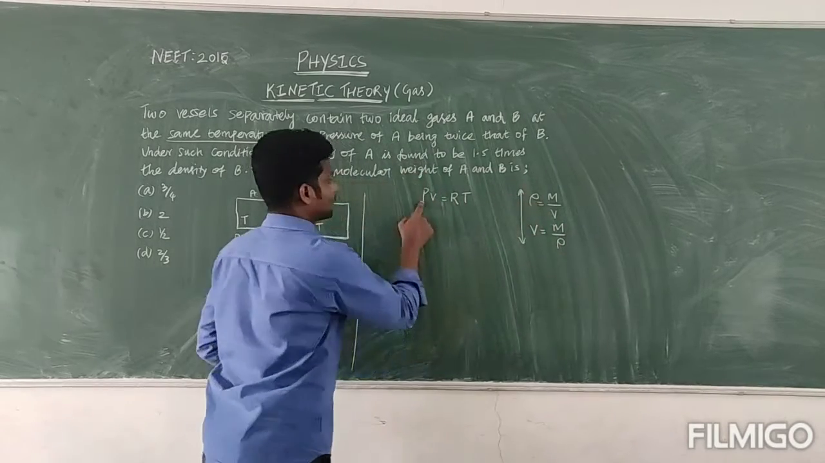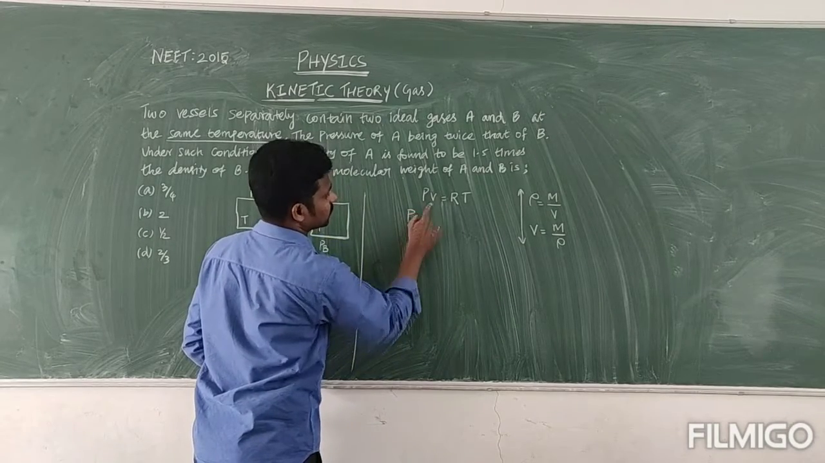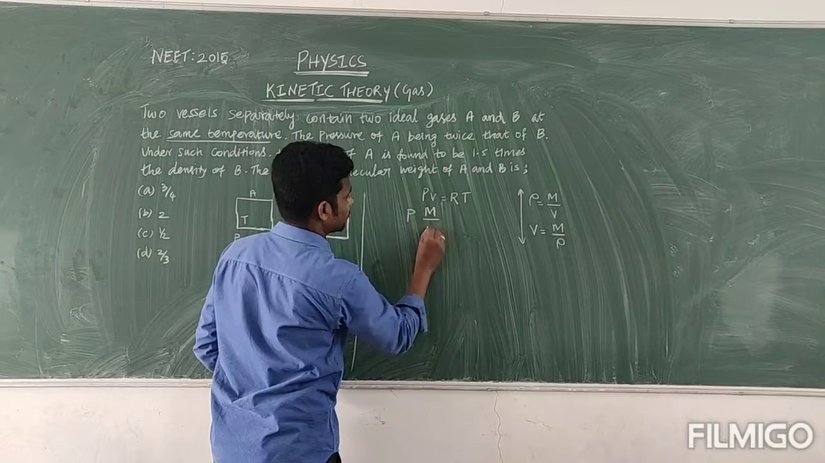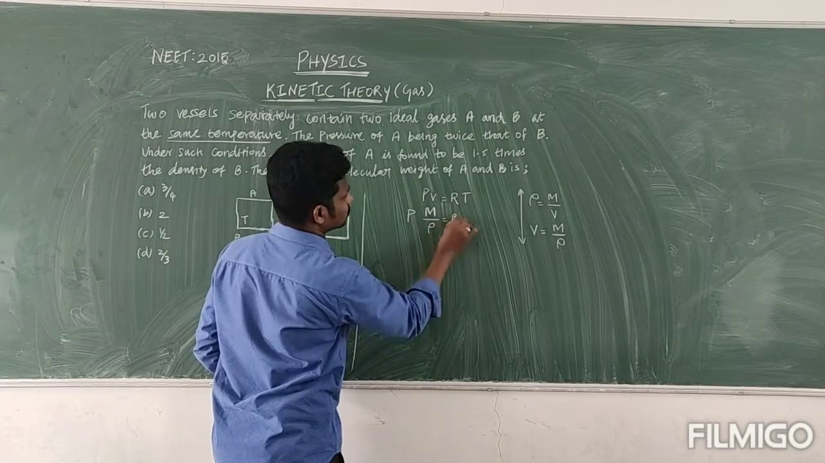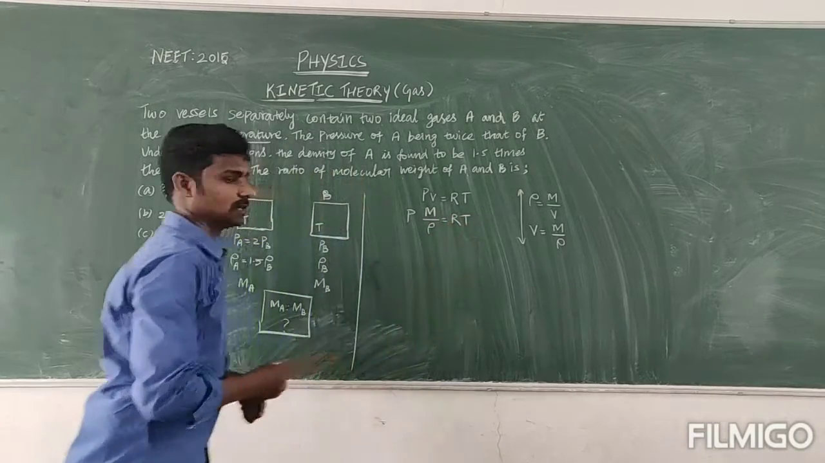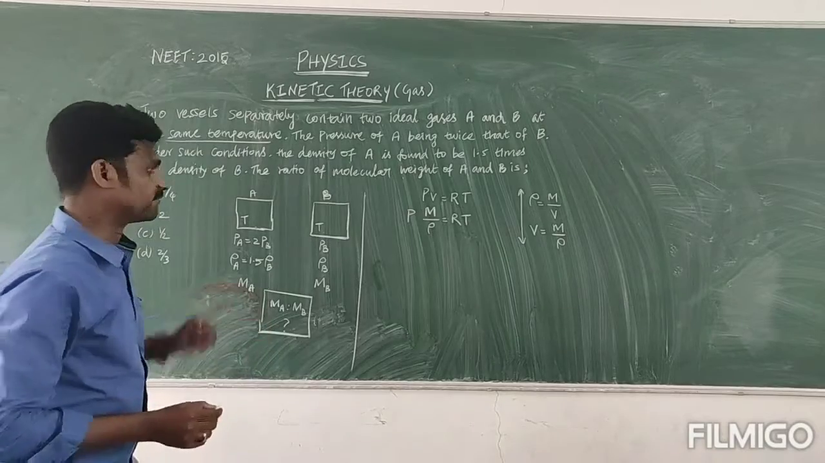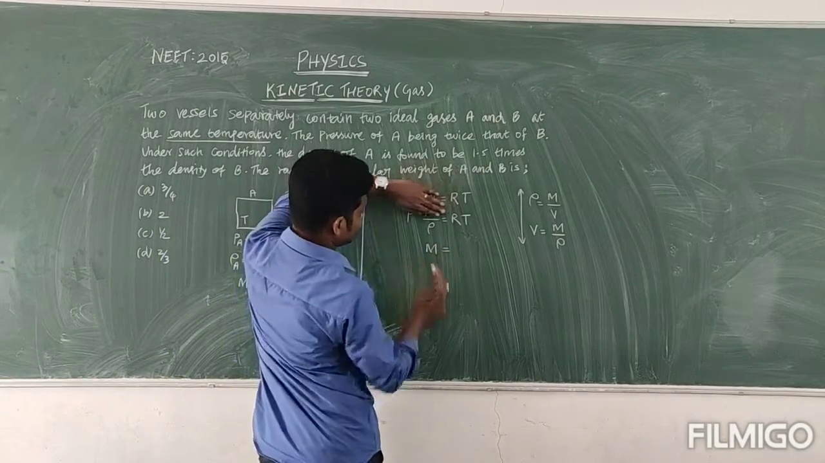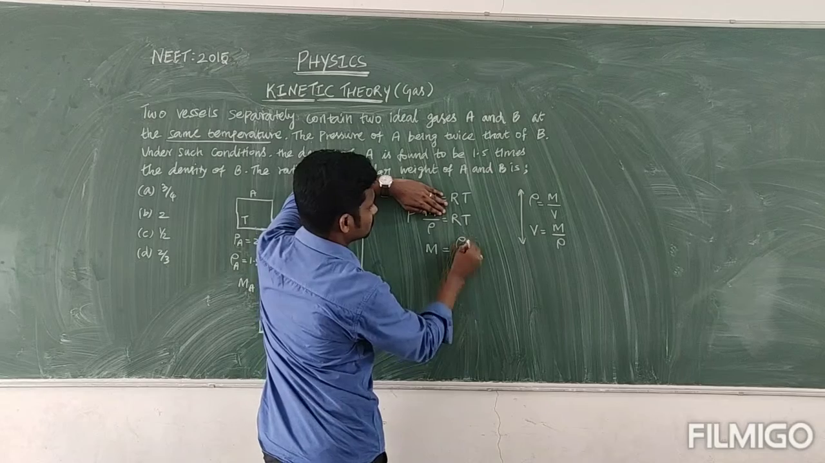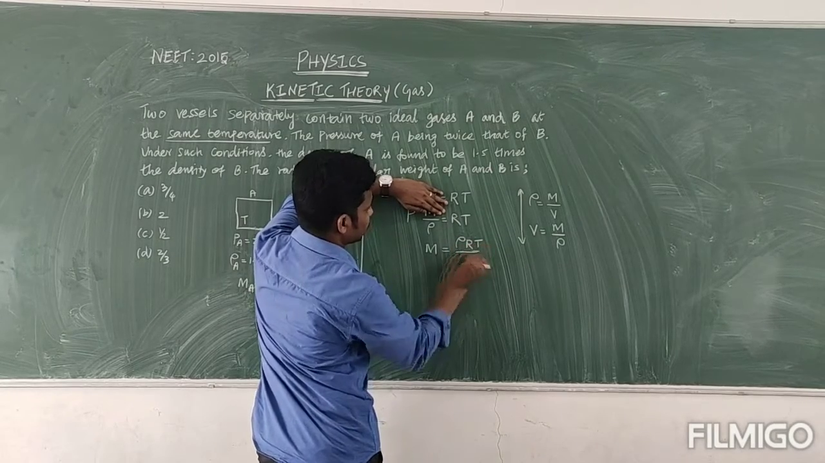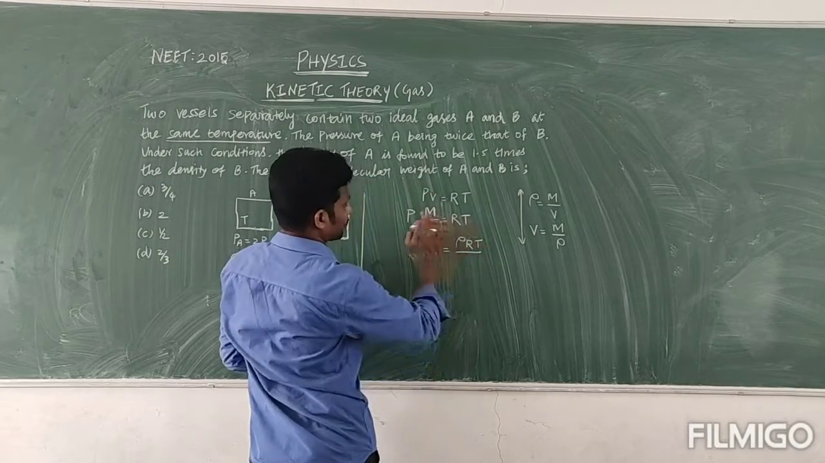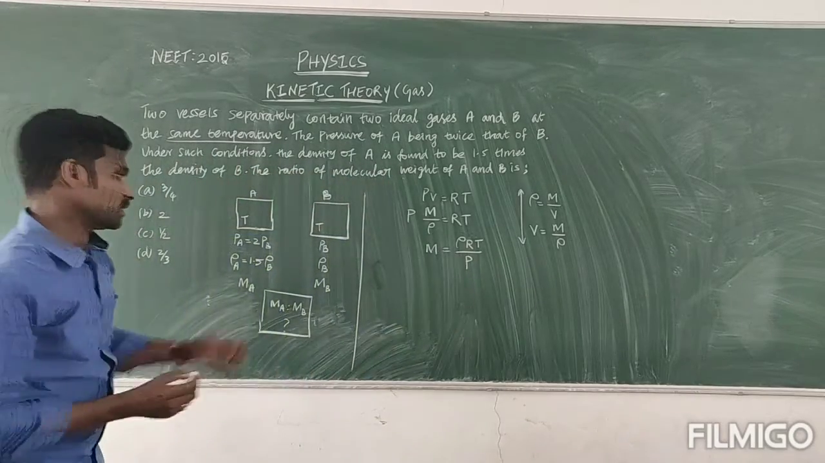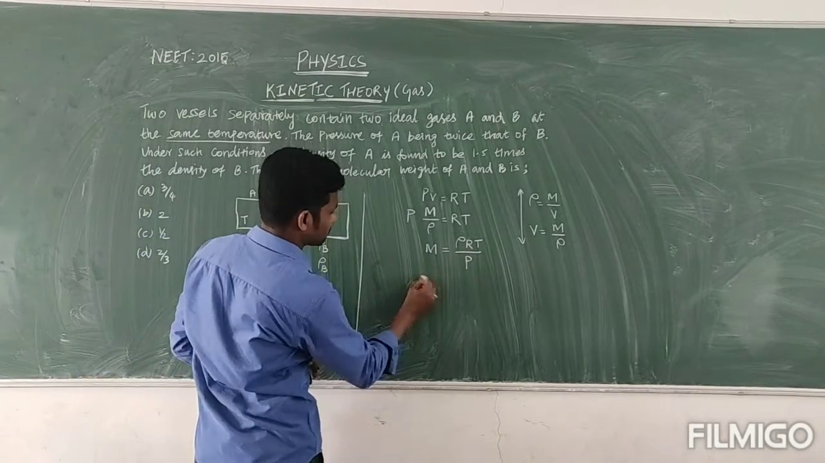So we can replace the volume: P times M divided by rho is equal to R times T. Now we need the M value only. Therefore, M is equal to rho times R times T divided by pressure. Right. So we can now write first MA.